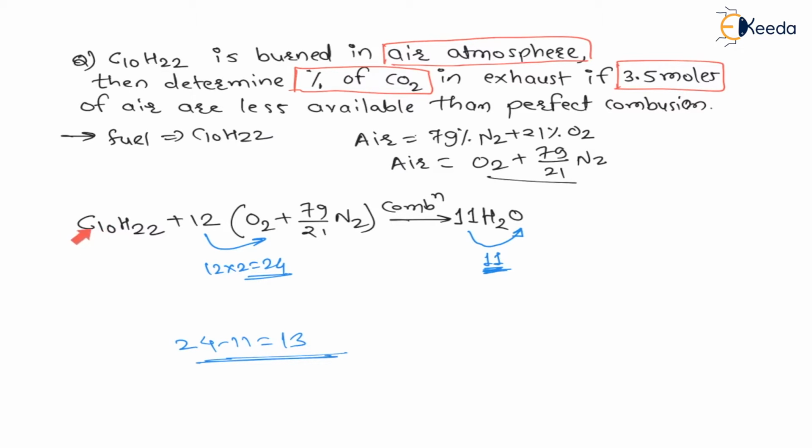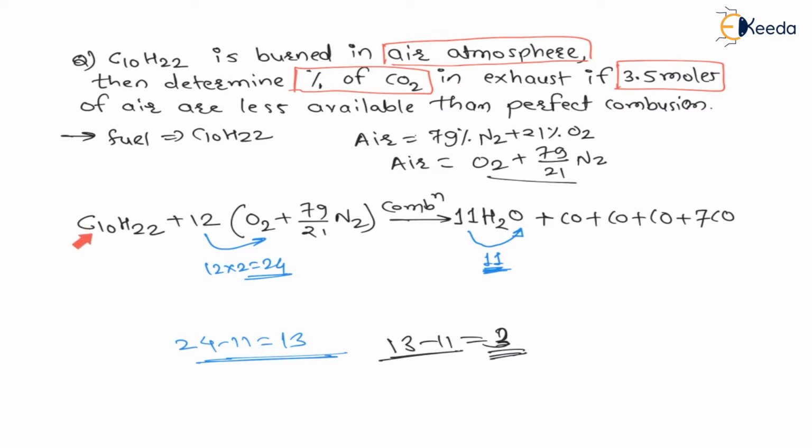Therefore there are 10 carbons, therefore these 10 carbons will become 10 CO. That means a total of 10 CO will be formed, right? Now my dear students, for these 10 CO, 10 oxygens will go in total. Now the balance oxygens are 13, because 11 have already gone for water. Now from these 13, 10 will go for 10 CO, therefore 3 more oxygens are remaining.